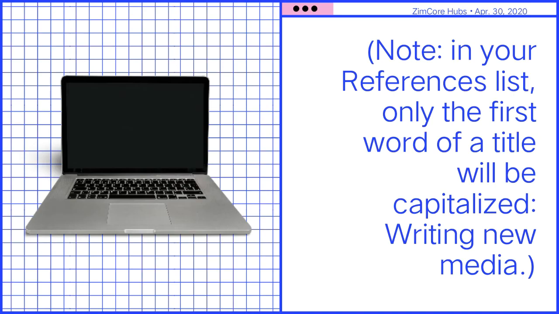In your reference list, only the first word of a title will be capitalized. For example, writing new media. As you can see, the letter W was the only one in capital form.